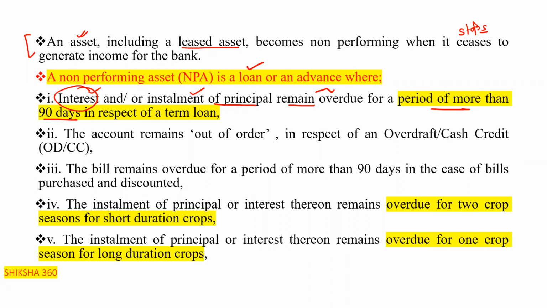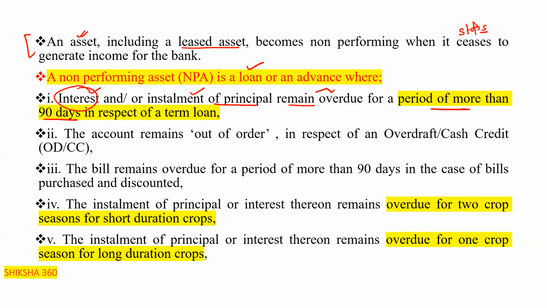That is in the case of a term loan. Interest and or installment of principal remain overdue for a period of more than 90 days in respect of a term loan. Clear? This is regarding the term loan.